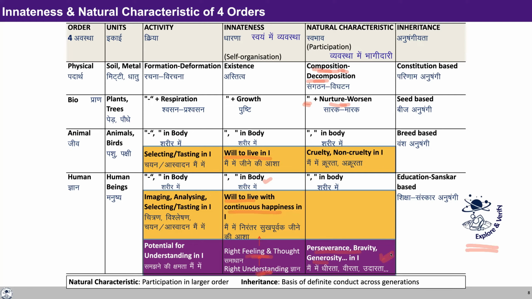So natural characteristic is the participation in the larger order. Inheritance we are not discussing right now, but it is the basis of definite conduct across generations. So now one task that arises from here is that you try to have a look at all these units in nature and try to place them in different orders, try to find out the basis of placing them in different orders, and then try to see the innateness and the natural characteristic of these various units.